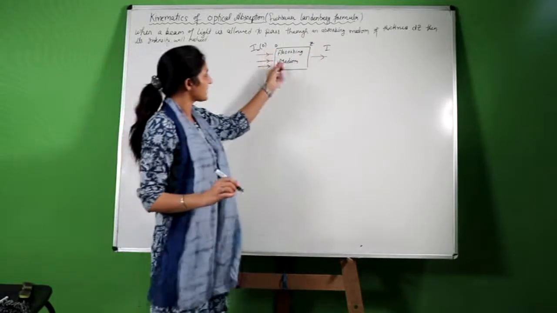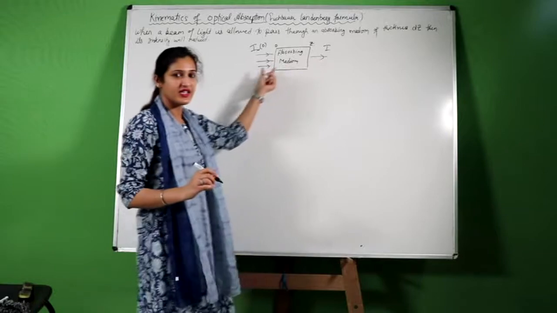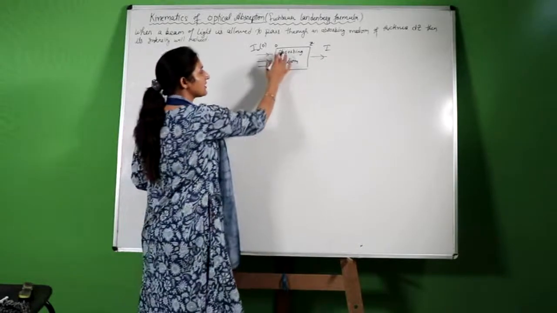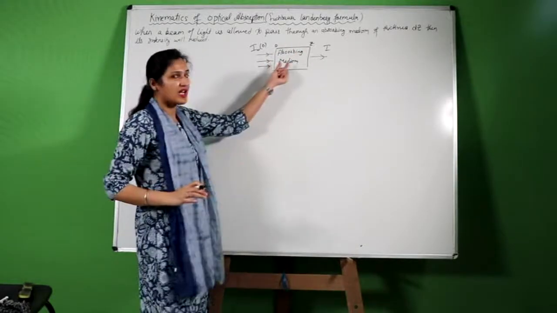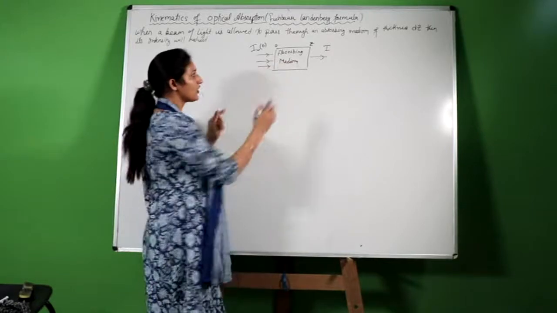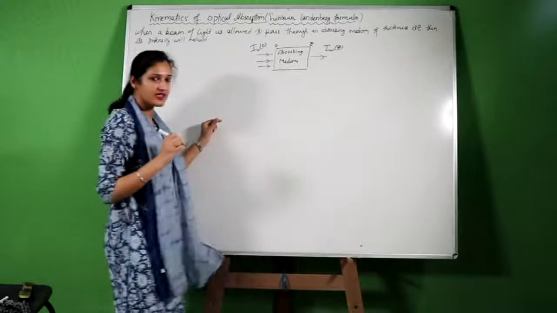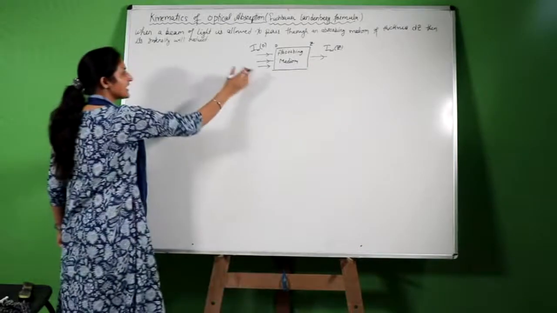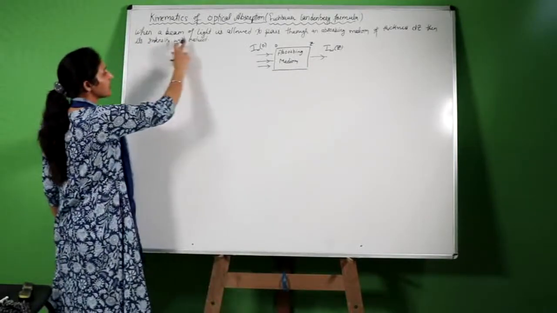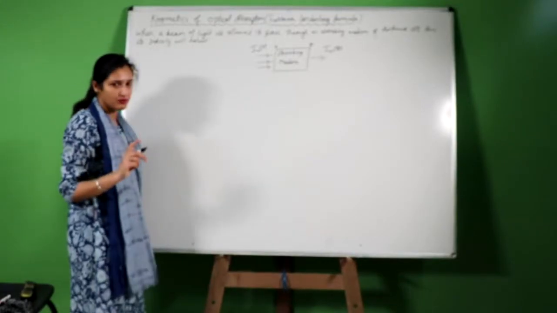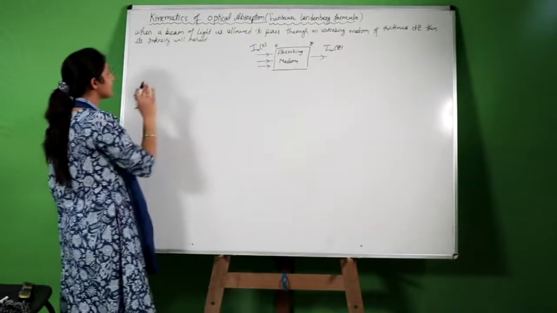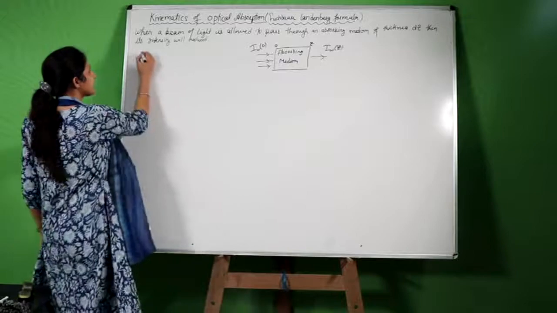Now, after passing through the absorbing medium, its intensity will reduce. It depends on how much absorbing power this medium has. This decrease in intensity, I will write here, I omega z. We know that when a beam of light is allowed to pass through an absorbing medium of thickness dz, its intensity will reduce. Now, this decrease in intensity